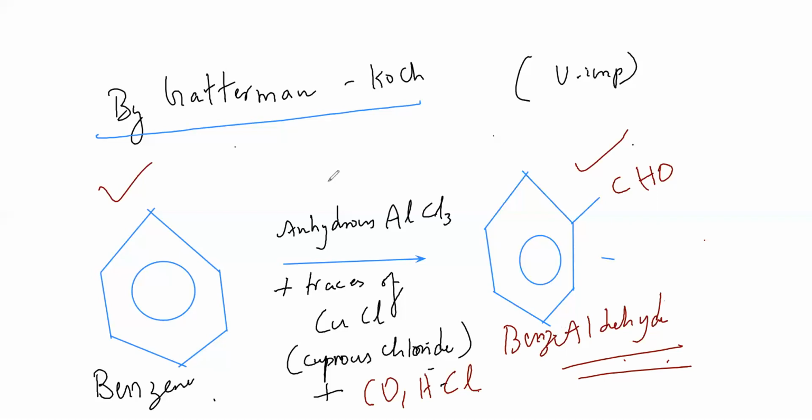Anhydrous aluminum chloride, trace of cuprous chloride, carbon monoxide, and HCl. Even if you don't write these things, make sure that you write anhydrous aluminum chloride. That is more important here. Fine. So kindly try to visualize and study again here.